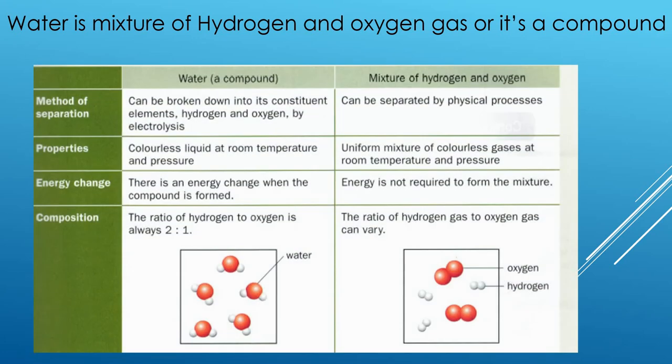So here we go. First you have to think: if water is made of a mixture, how can I get that? Can I separate it by a physical process, for example distillation or any other process? No, I cannot. I can only get oxygen and hydrogen from water by electrolysis. So this is the first proof to say it is a compound.